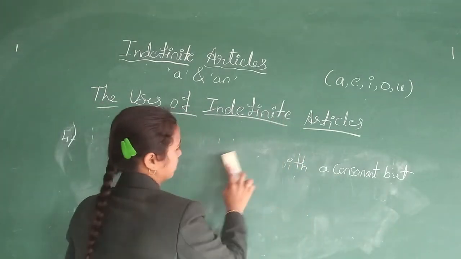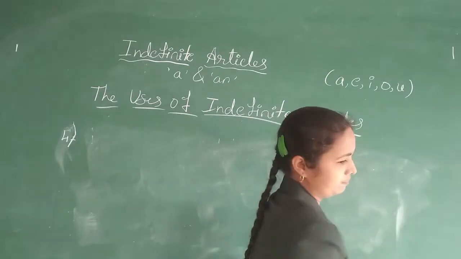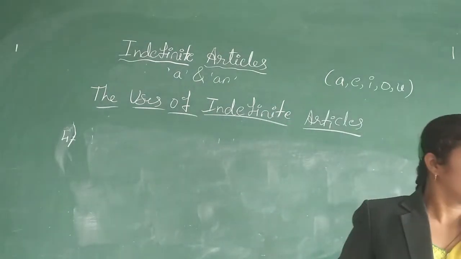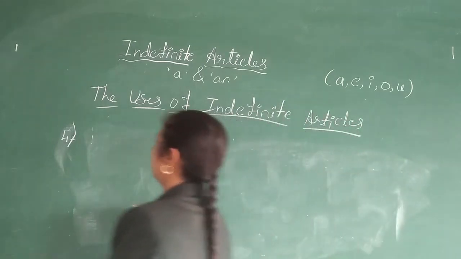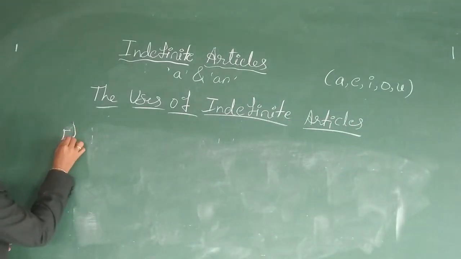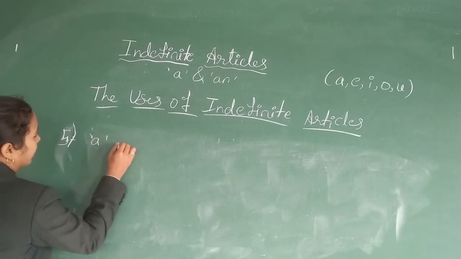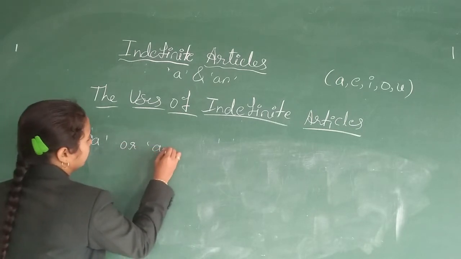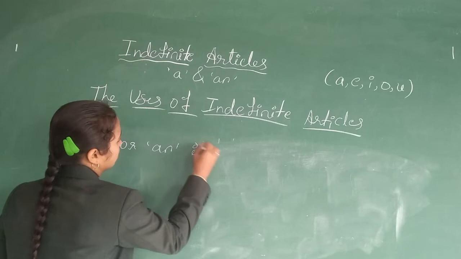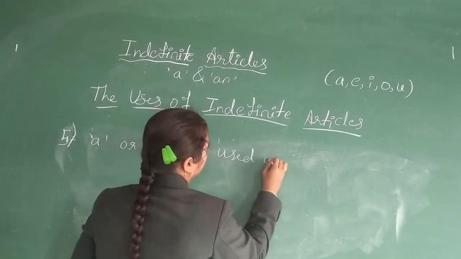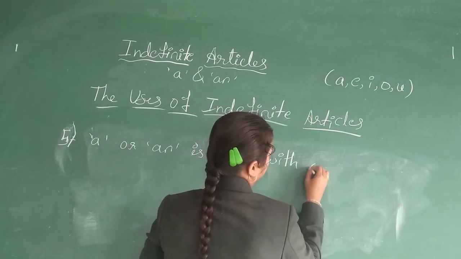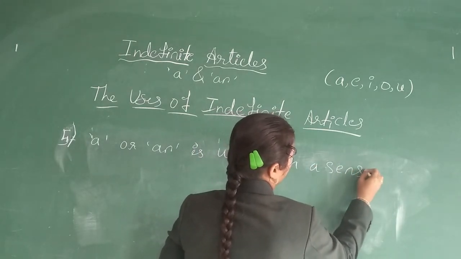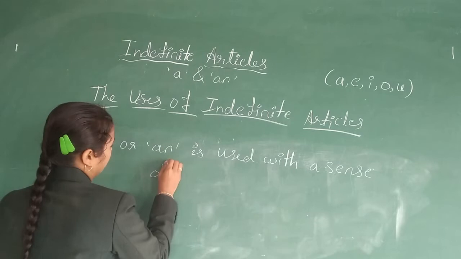So next, rule number 5. A or an is used in the sense of one. Rule number 5: article a or an is used with the sense of one.